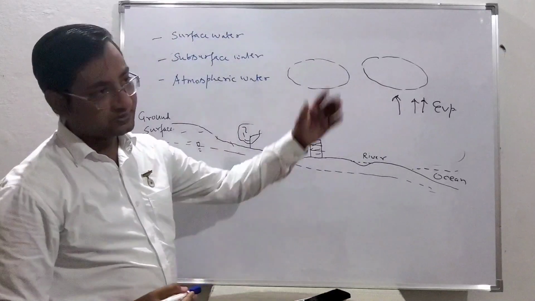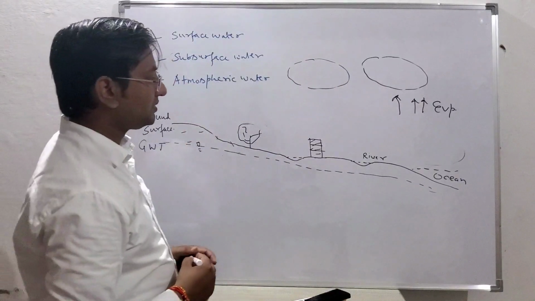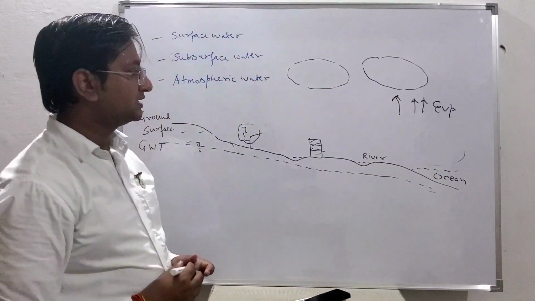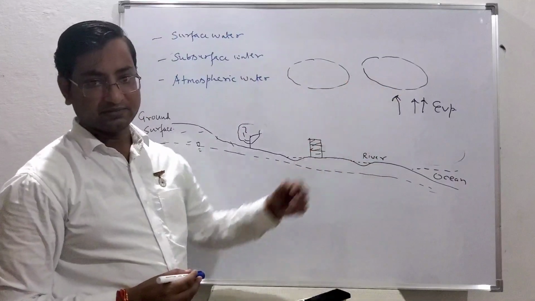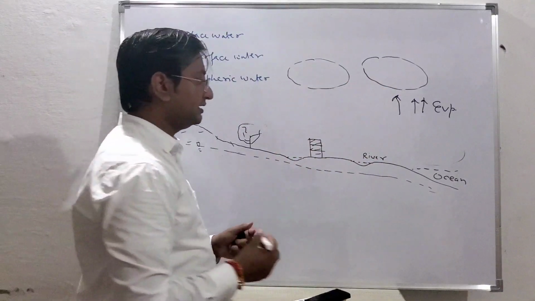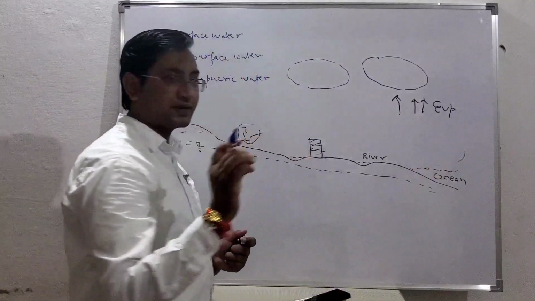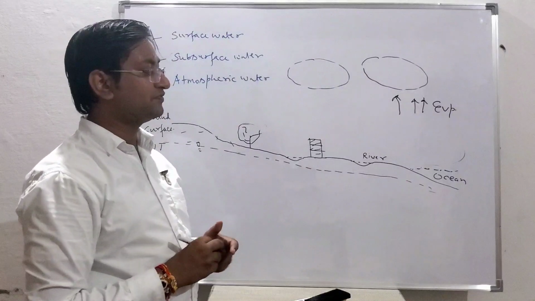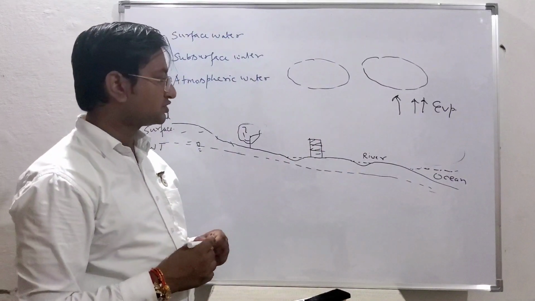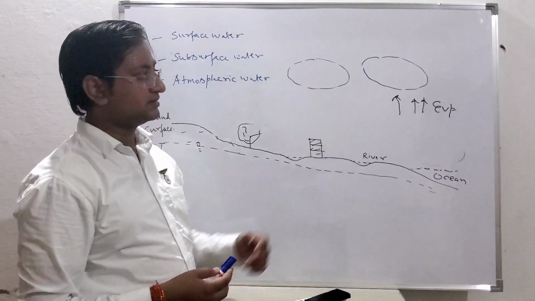Again, there is also circulation of water. That's why it is called the hydrological cycle or water cycle. The water that is available over the ground surface is getting evaporated, due to temperature and sunlight they are getting heat. So a lot of water particles easily escape from the surface. All of you are also familiar with the process of surface tension. So evaporation of the water takes place.